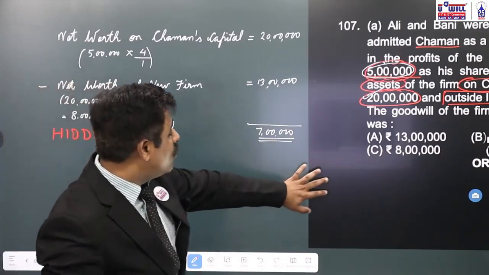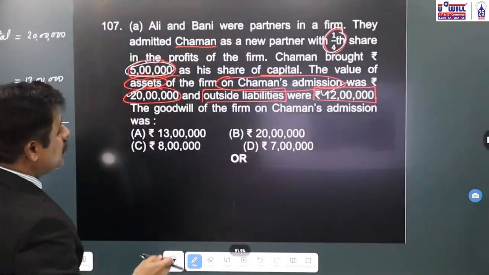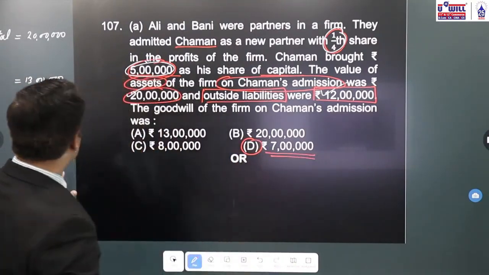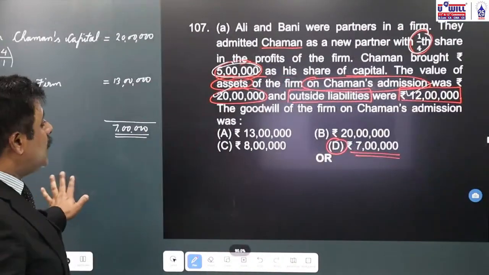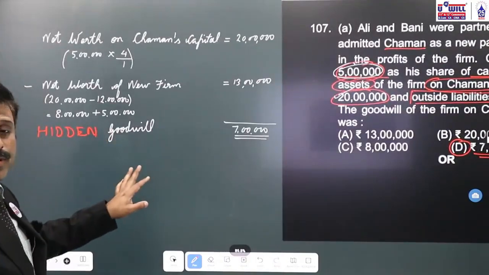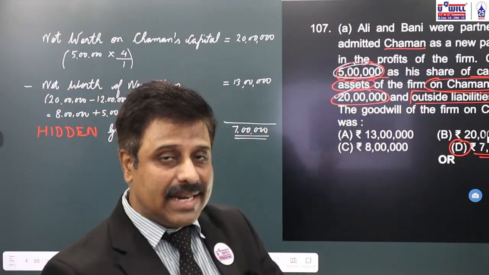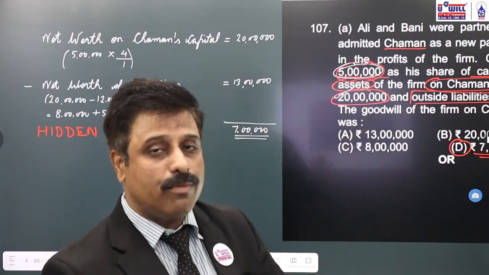So what is the hidden goodwill's amount over here? 7 lakhs. Means your correct option will be option D, 7 lakhs. Okay, all of you can note it down and understand this properly, practice this kind of question properly. It is quite popular in board exams to be asked. Hidden goodwill is quite popular in board exams to be asked.